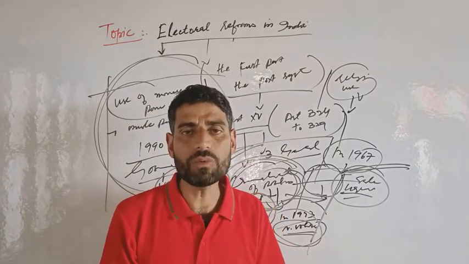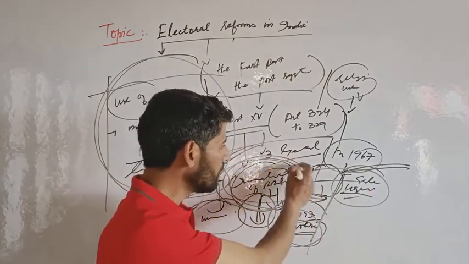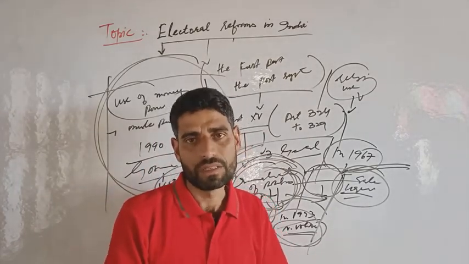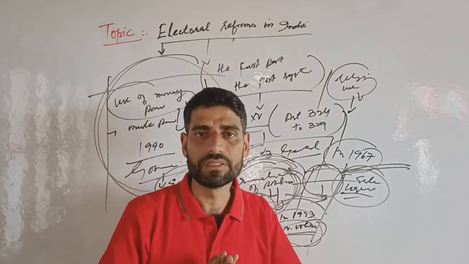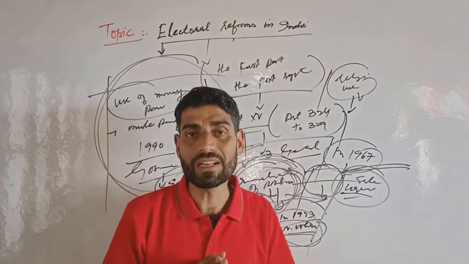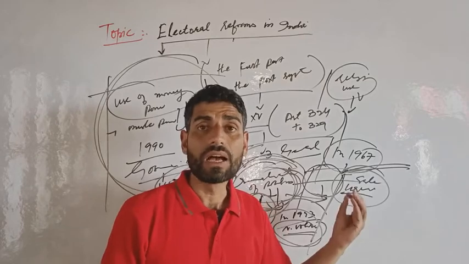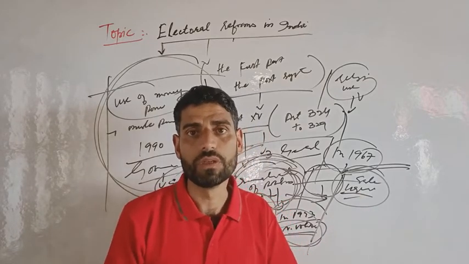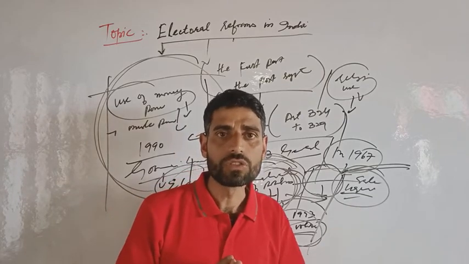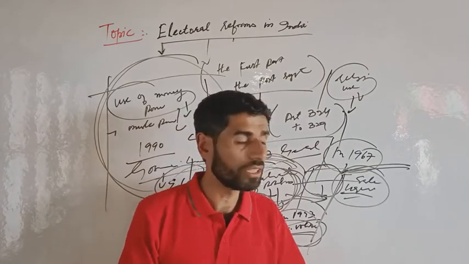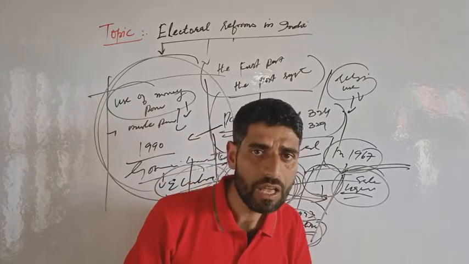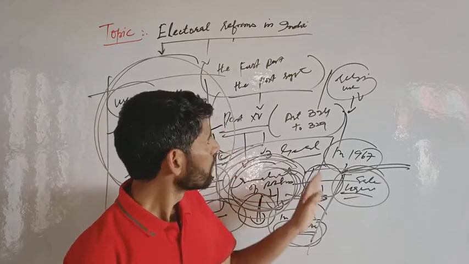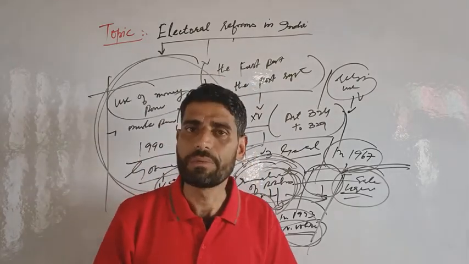Democracy is possible only when money power and muscle power are curbed, abolished, banned. Clear? As we know, religion and caste is a very important tool which was used by politicians. So there is a need to free the election process from muscle and money power, clear? So this was all about electoral reforms in India.